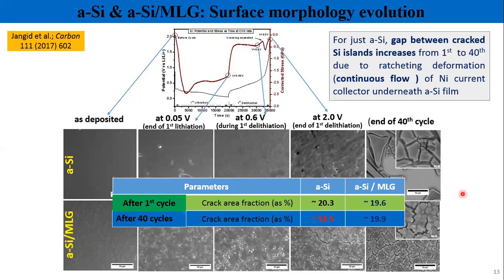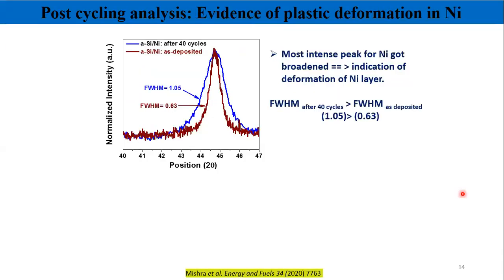To look into that possibility, we did XRD of the current collectors of the electrodes before cycling and after cycling. The FWHM, the sharpness of the peak associated with nickel, became broadened after electrochemical cycling.